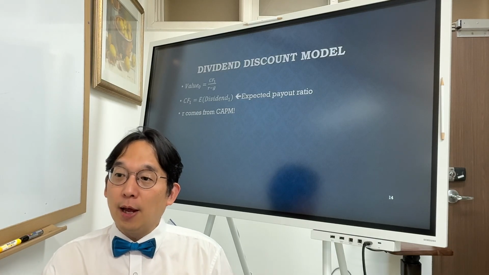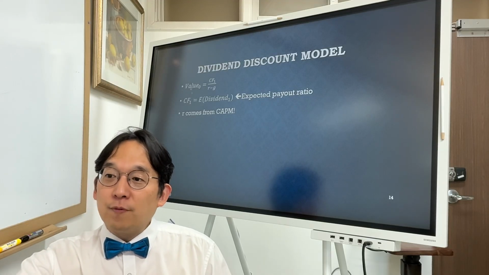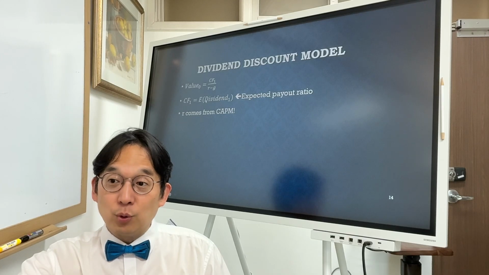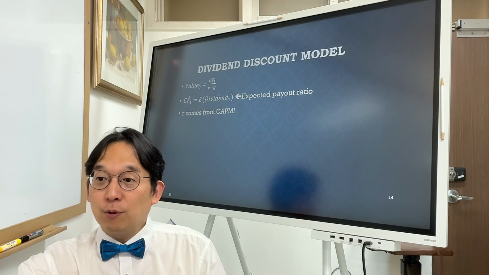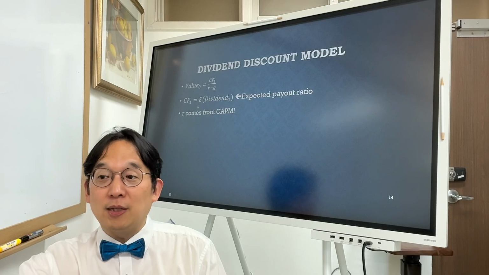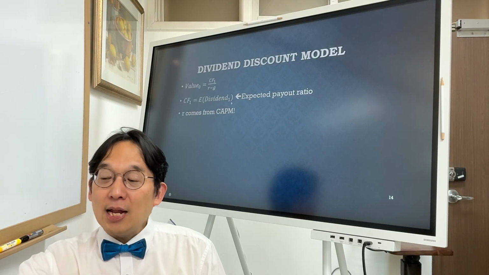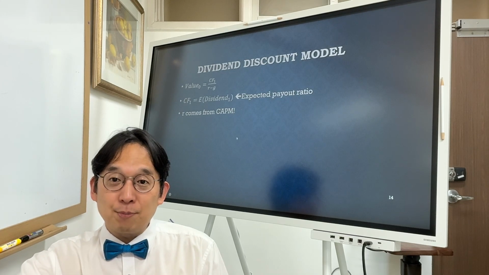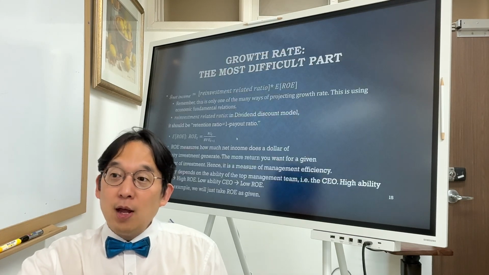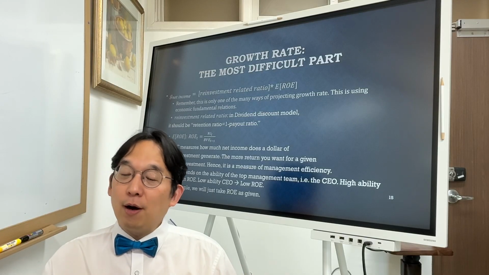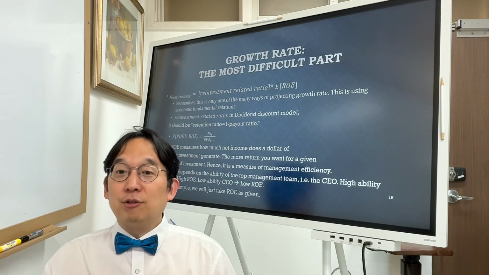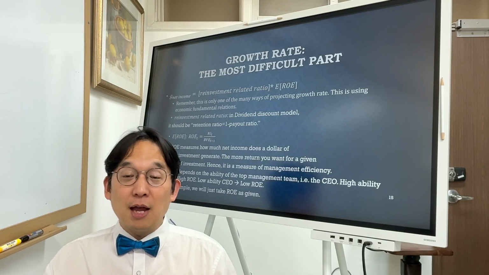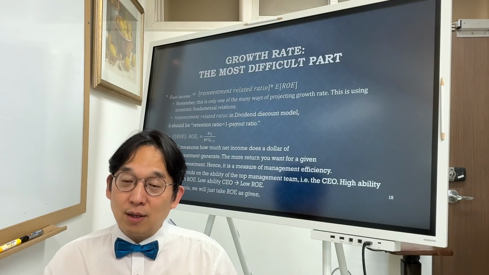Dividend discount model. The value will be your cash flow next year divided by R minus G in a Gordon growth model. The cash flow for next year will be expected dividend next year, and that has to do with your expected payout ratio. And then the R comes from the capital asset pricing model that we worked with before. Now, growth rate, the most difficult part of valuation, is this one. Growth rate should be reinvestment rate times ROE in equity cash flow method, dividend discount model, or FCFE.